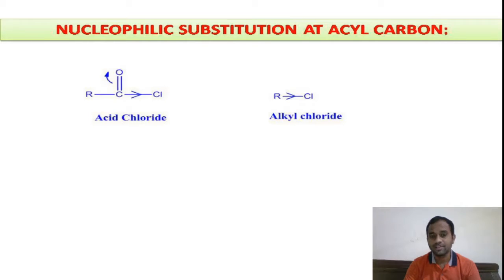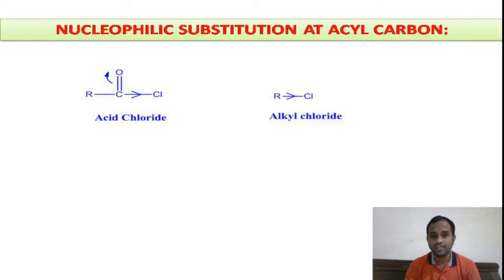One is the shifting of the double bond towards oxygen, and another is the partial displacement towards the chlorine atom. Thereby the carbon gets more electron deficient and reacts fast with the nucleophile, and we can say that nucleophilic substitution reactions are fast in acid chloride compared to alkyl chloride.